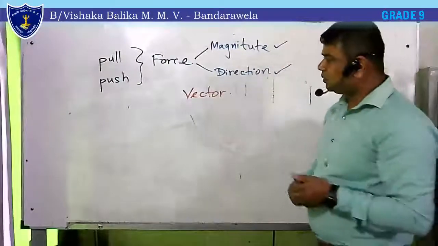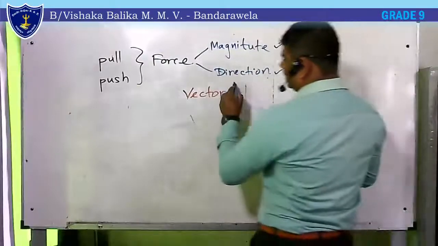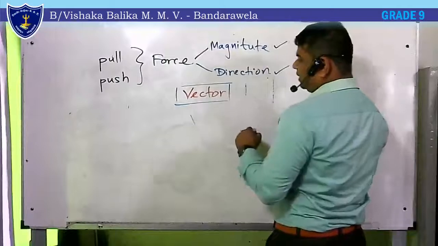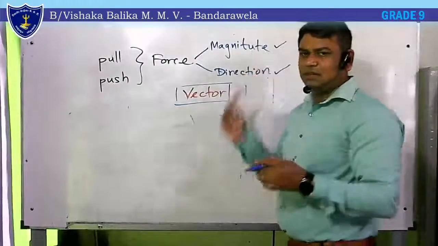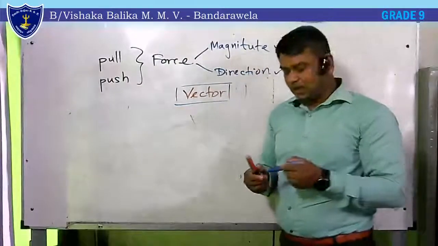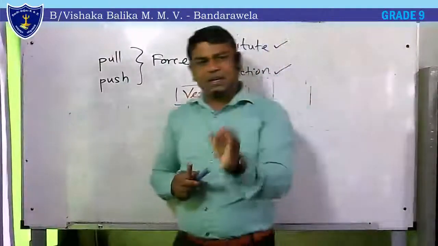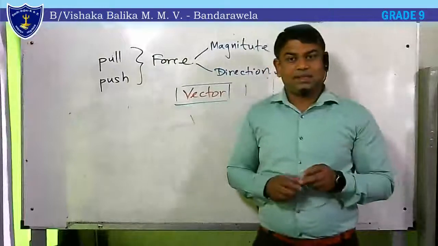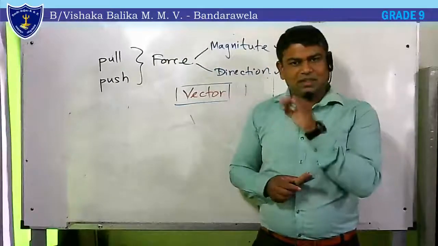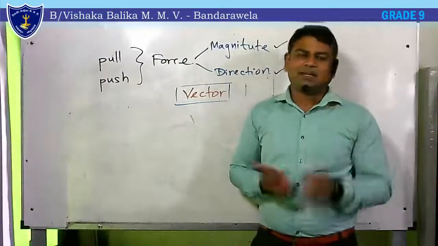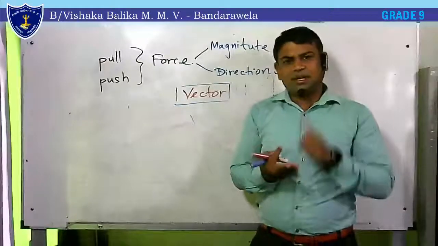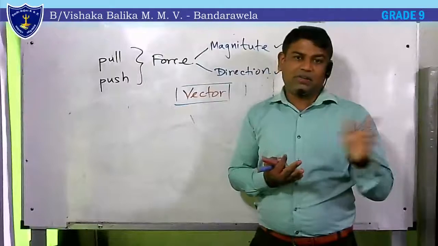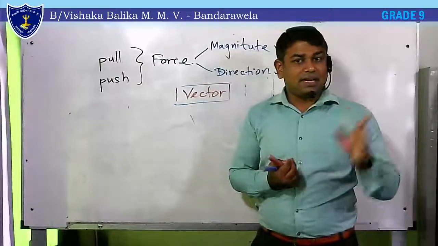So a vector quantity has a magnitude. What are the other quantities? If there is no particular direction, such quantities are scalar quantities. We are not going to learn about scalar quantities here, but I will tell you some examples. Mass, time, temperature, they have a magnitude but no definite direction. Therefore, they are scalar quantities.